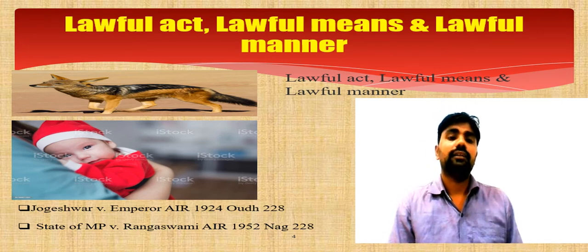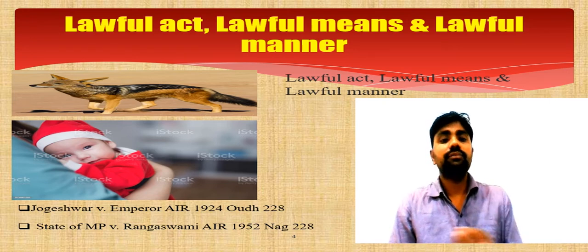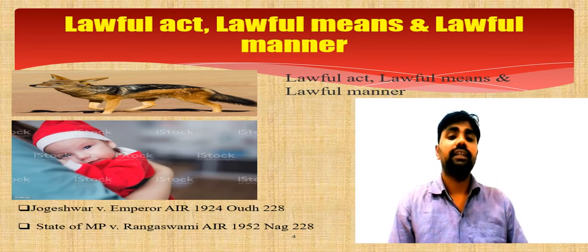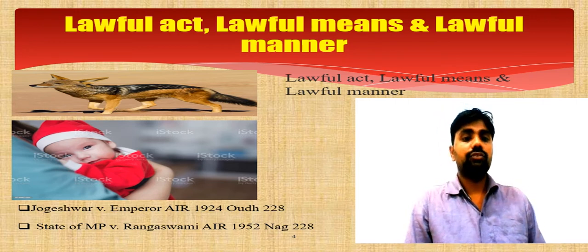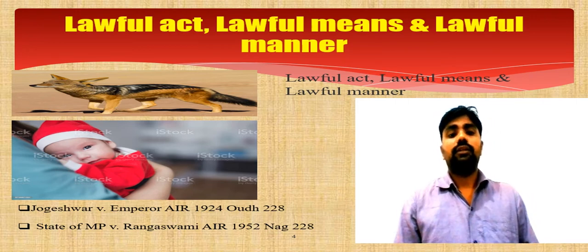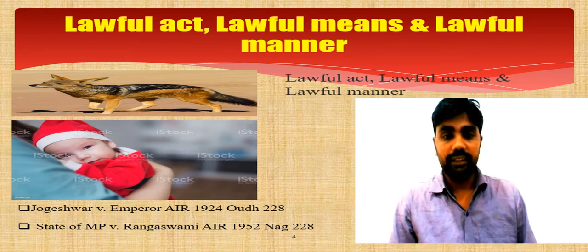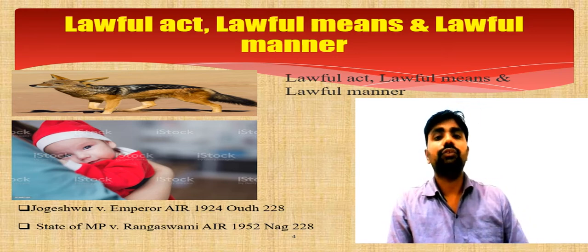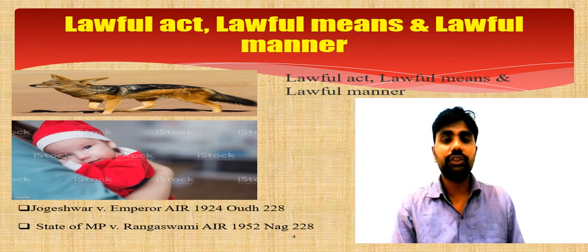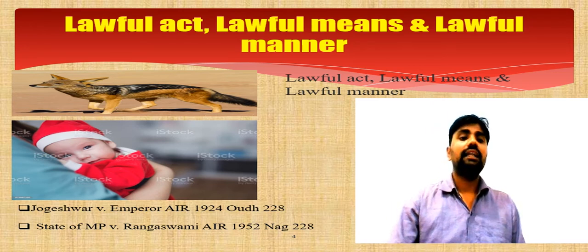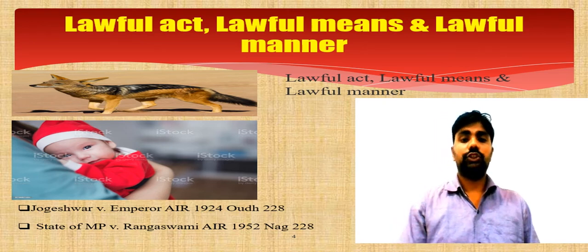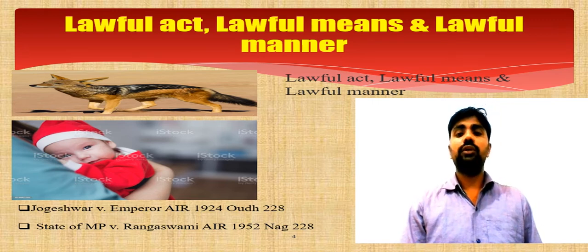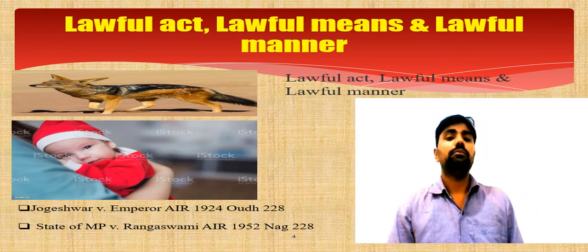It was a rainy day, and therefore the visibility was very low, or you can say there was no visibility at that point of time, and they thought it was a hyena, and therefore one of the officers fired on the hyena, but it resulted in the death of a human being. The court declared that the accused is protected under Section 80 of the Indian Penal Code because there was no element of mens rea.